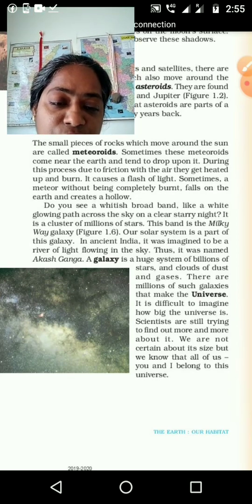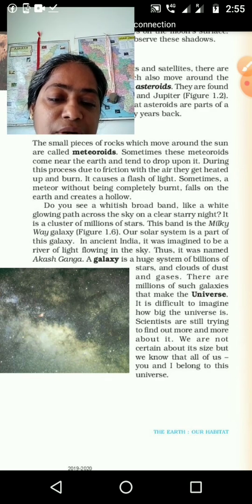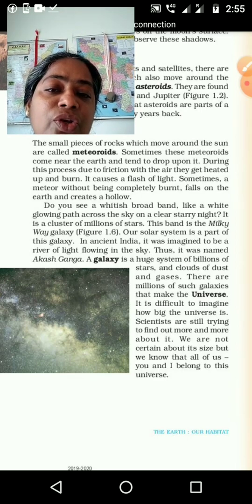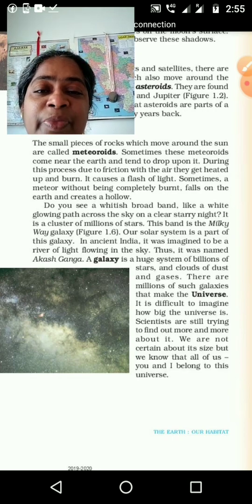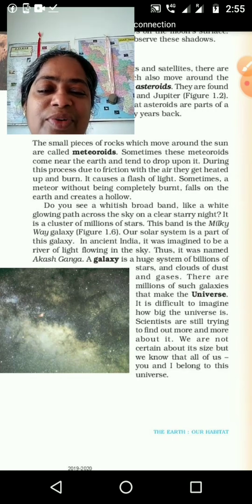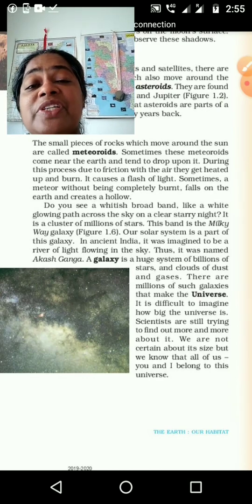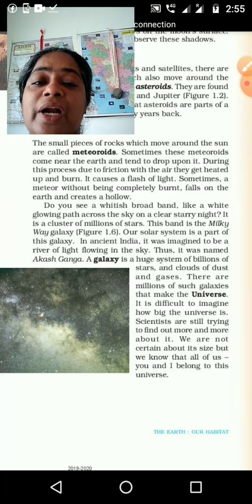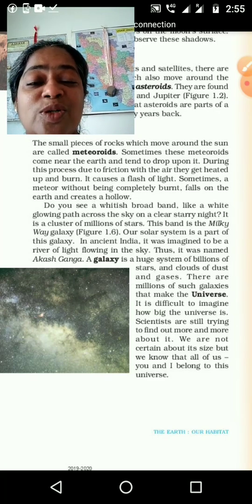Then, if we are not certain about its size, we know that all of us, you and I, belong to this universe. We don't know exactly how big it is. It is like what we said, like a central government or India, or it is more than that. Or again some subdivisions are there. First one universe, what we are calling universe, that is one part, and many universes may be there. And again further what we will call it, that also we don't know.